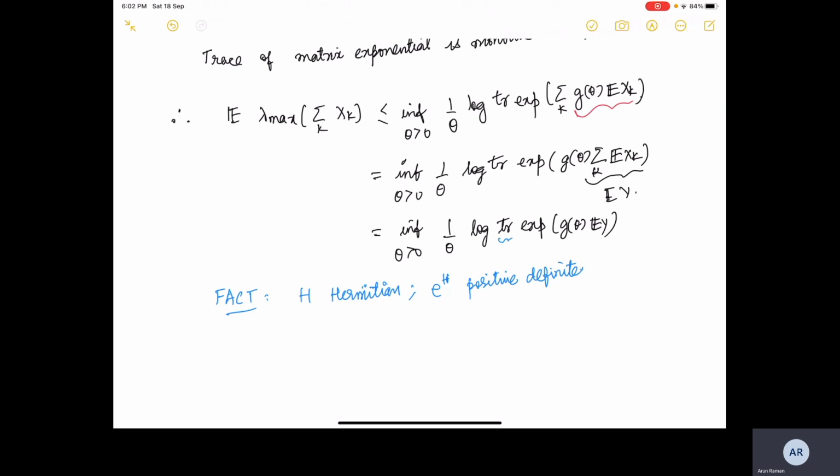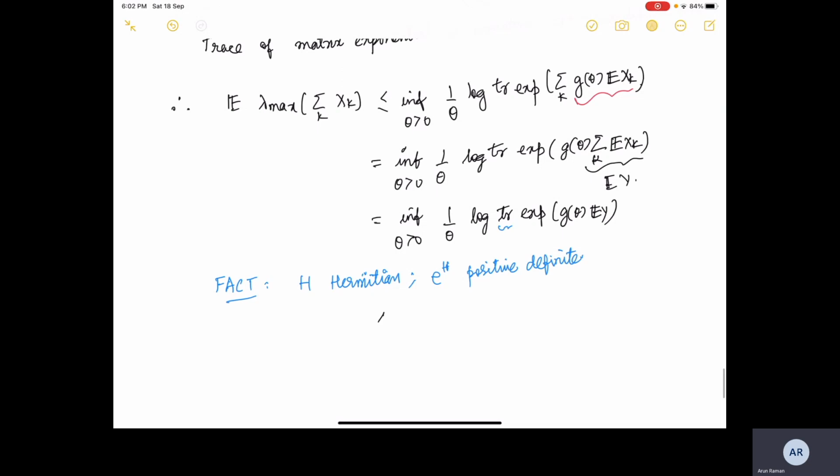When e raised to the H is positive definite, we can replace the trace. Trace is the sum of eigenvalues. We can upper bound it by d times the largest eigenvalue, and what we obtain is the infimum over theta greater than 0 of 1 by theta log d times lambda max of exponential of g theta times the expected value of y.